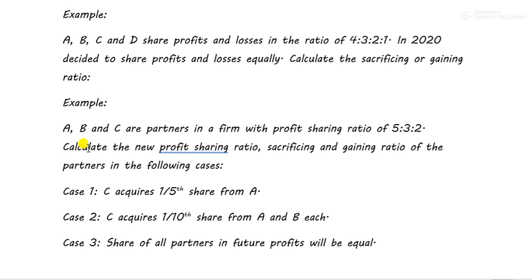So let's start from case number 2, where, what are they saying, in all the cases the profit sharing ratio is changing, and in case 1 and 2 C is acquiring share from different partners. So in case number 2, C is acquiring 1/10 of the share from A and B each. Means C is getting 1/10 of share of profit from A and B. So let's do it.